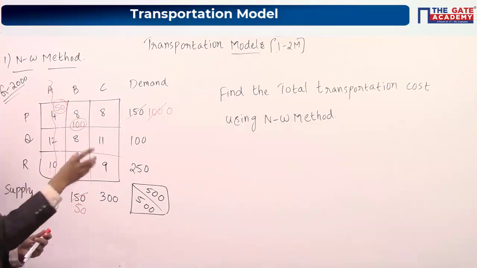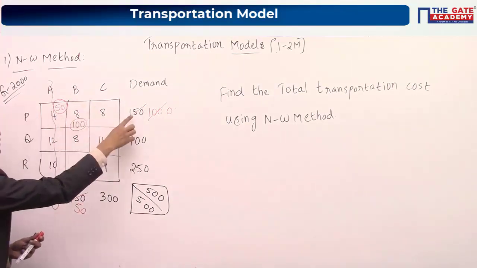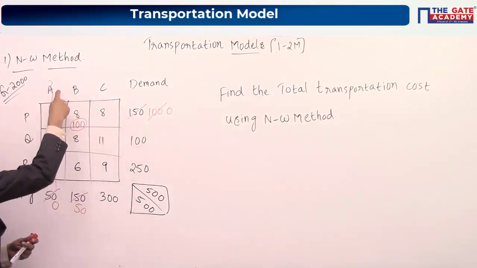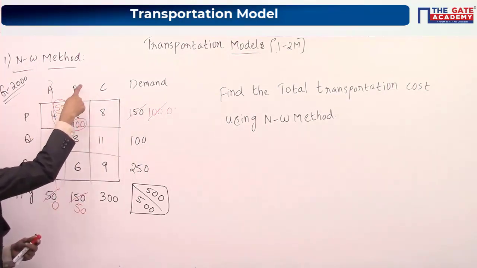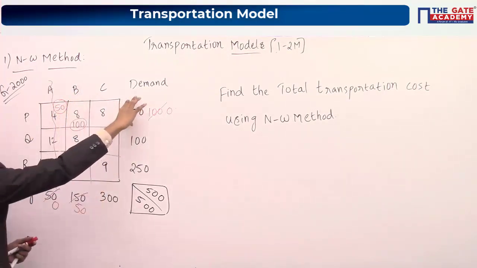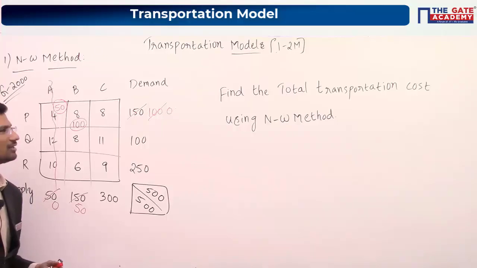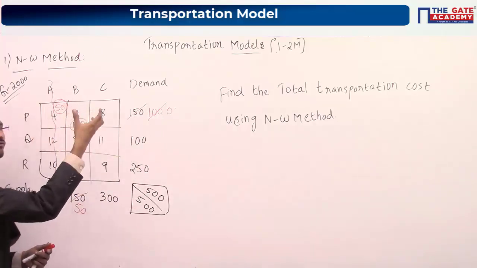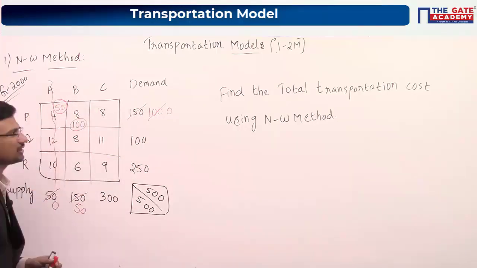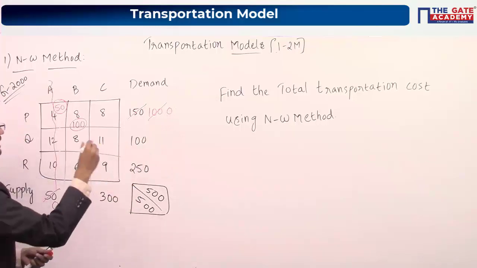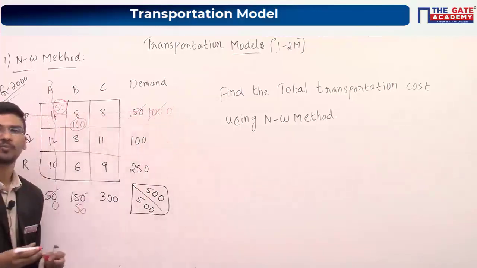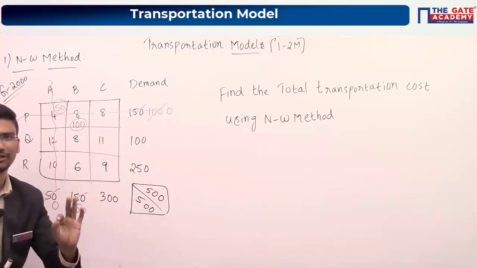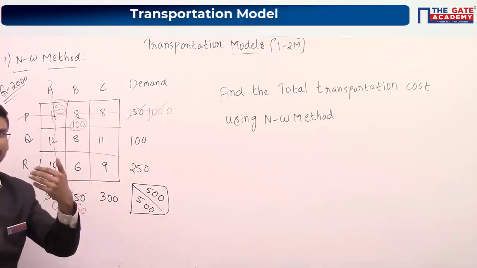Hope you are getting it. See, P has a total demand of 150 units. From A you have supplied 50 units to P, and from B you have supplied 100 units. Total 150 units you have supplied. That means the demand for P is satisfied. Now as this became 0, you have to cancel this particular row.